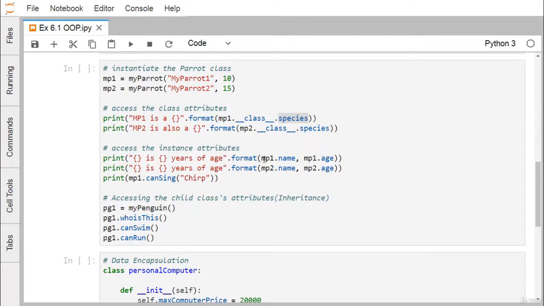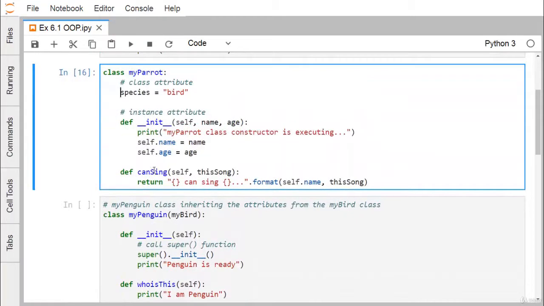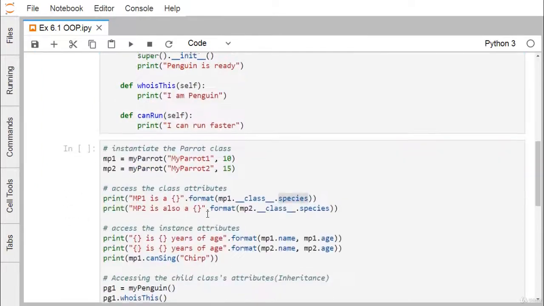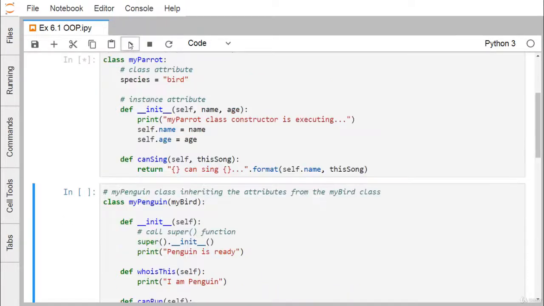So now we are going for this mp1.name and mp1.age are going to get printed using this particular placeholders and dot format method. So mp1.canSing, that means here we are having one method, that is canSing. You can find that this canSing we defined here. This particular method requires one string as input argument, the respective song name. So here we are passing this chirp. So the canSing is taking this particular string as input argument. So now let me go for the execution for the better clarity.